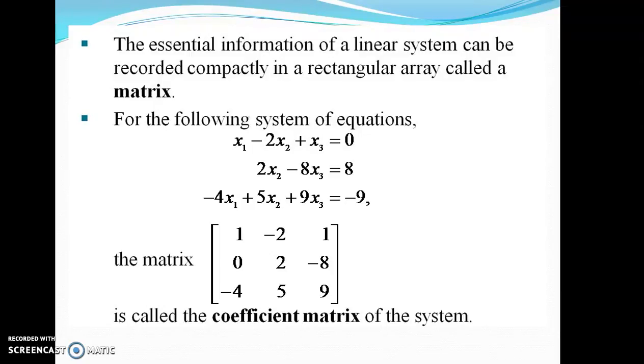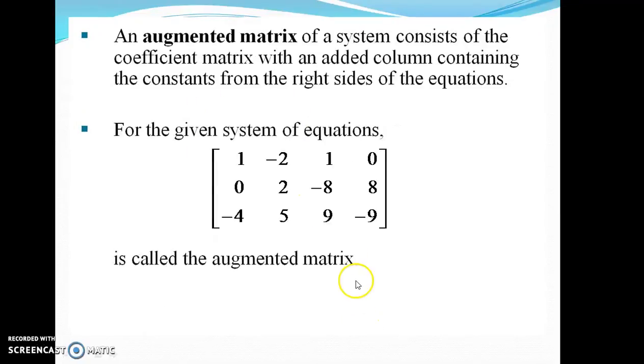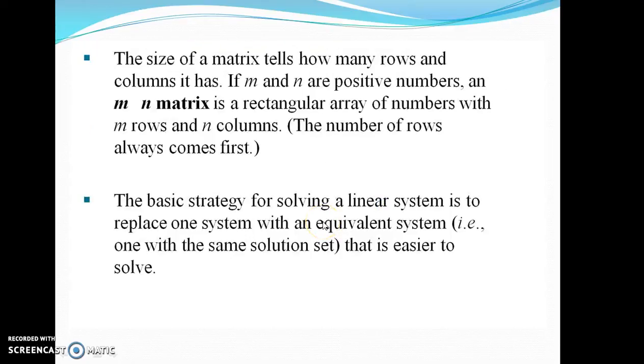The essential information of a linear system can be recorded compactly in a rectangular array called a matrix. For the following system of equations, the matrix 1, minus 2, 1; 0, 2, minus 8; minus 4, 5, 9 is called the coefficient matrix of the system, which is obtained from the coefficients of the variables. The augmented matrix of a system consists of the coefficient matrix with an added column containing the constants from the right side of the equations.